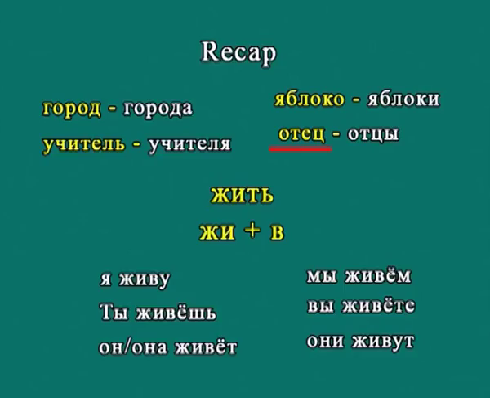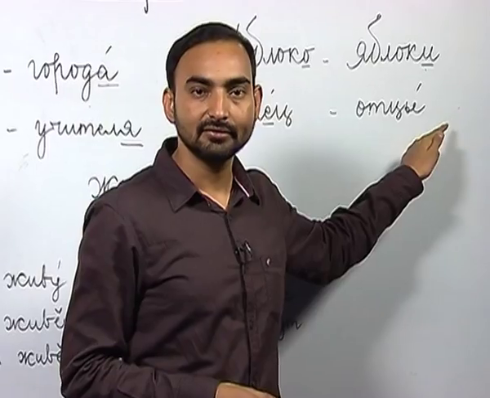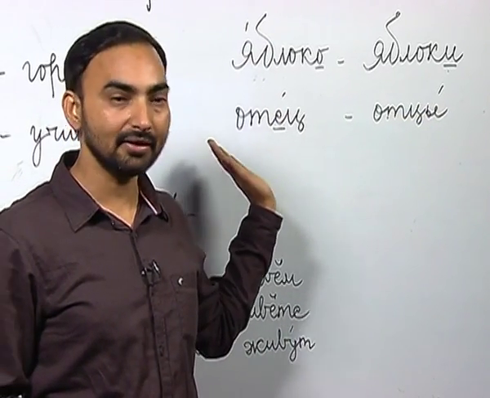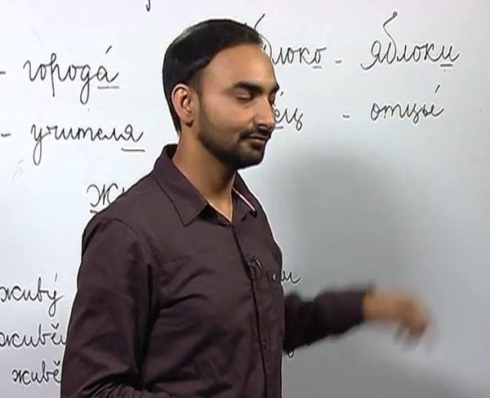What about otets? How do we form the plural of otets? We drop this ye, which is a soft vowel, and add I. So otets, plural otsi. Otets, papa, otsi, fathers.